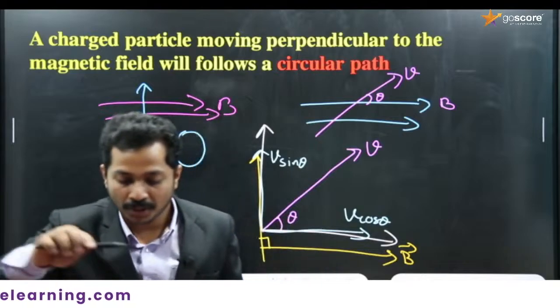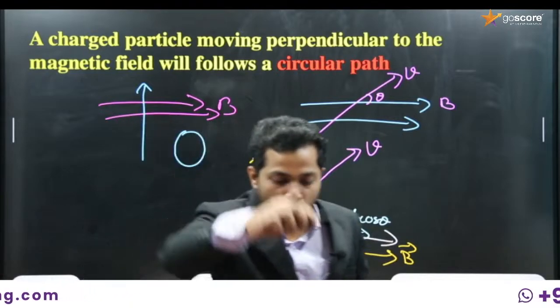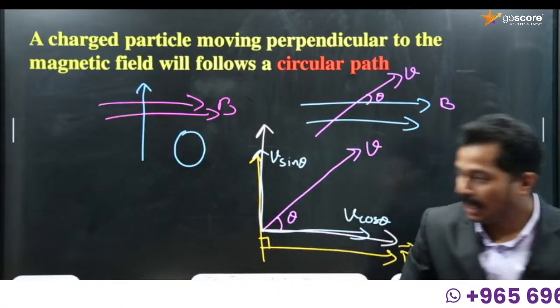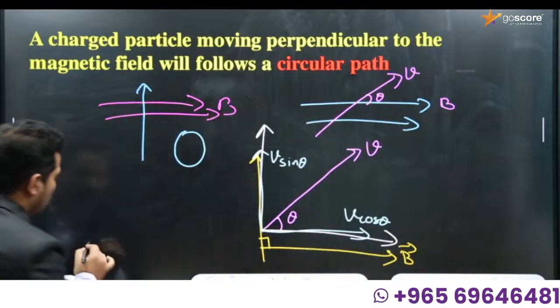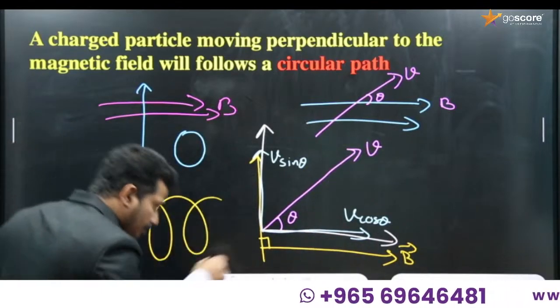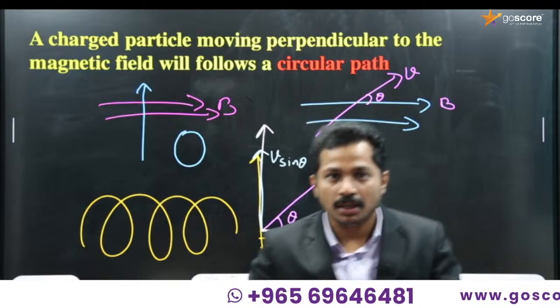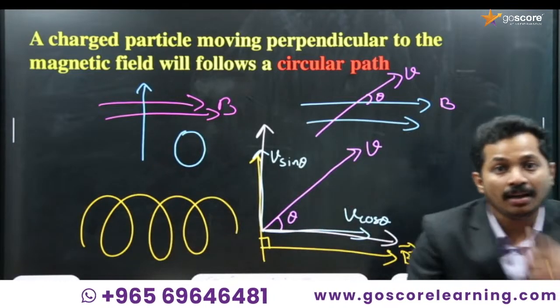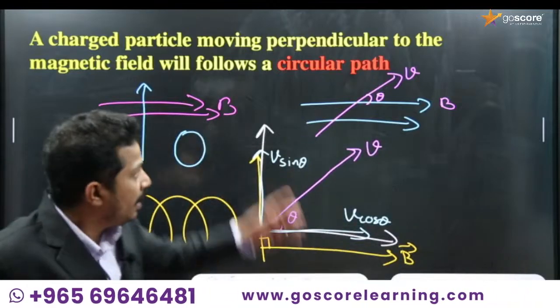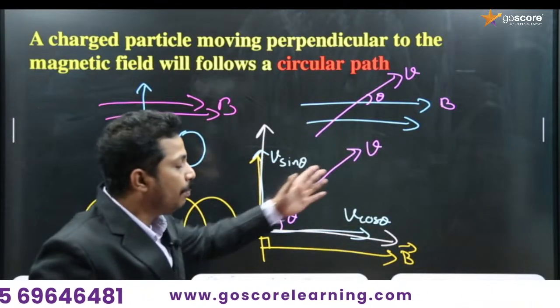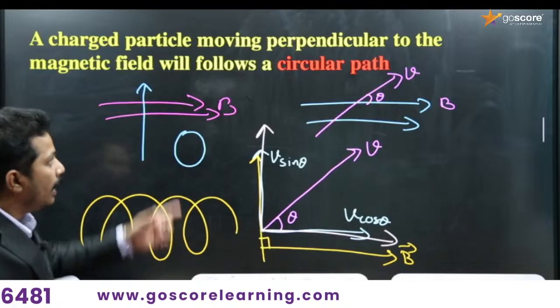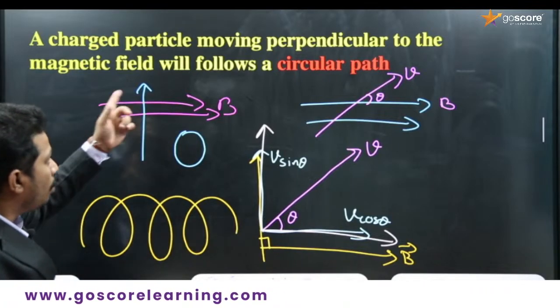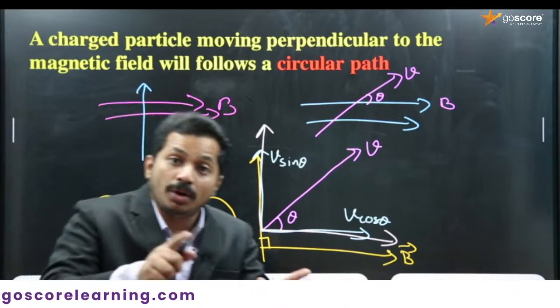I will show this once again. Along with the circular motion, it is moving in the x direction, so that it will possess a helical path. Circular motion along with the directional movement. So a charged particle moving with an inclination will possess a helical path. A charged particle moving perpendicular to the magnetic field will have a circular path.